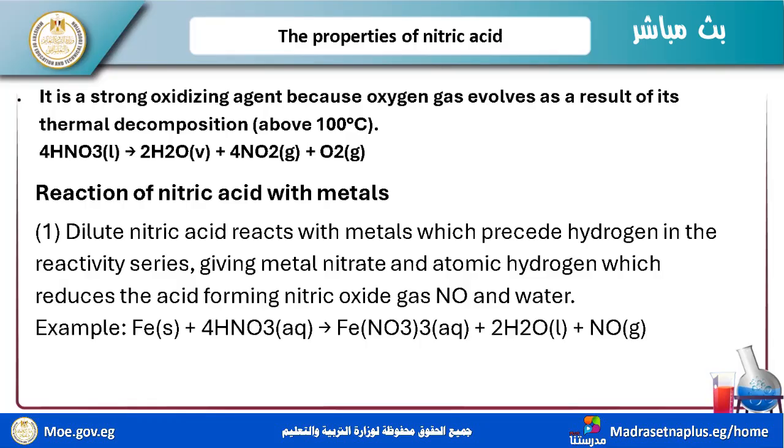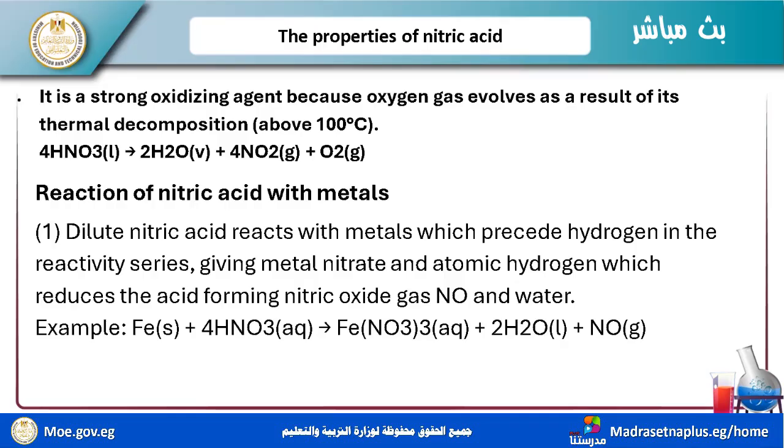I learned it before. For the reaction with acids, I have the electromotive series, or electro series, for the arrangement of metals according to their activities. Okay, I have elements after hydrogen like copper, silver, mercury. These metals are after hydrogen.